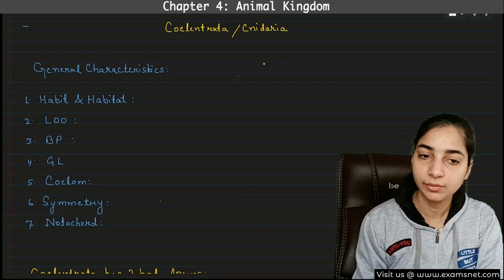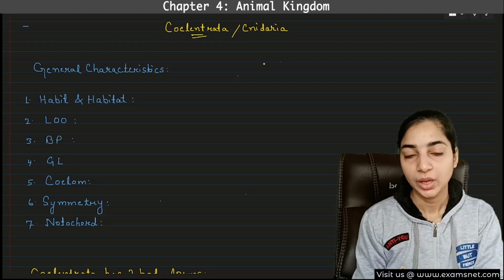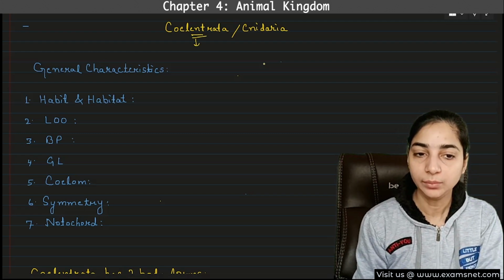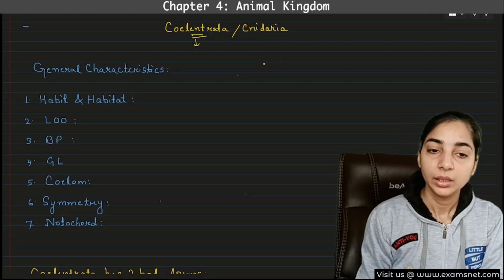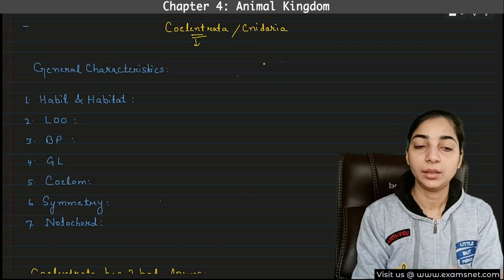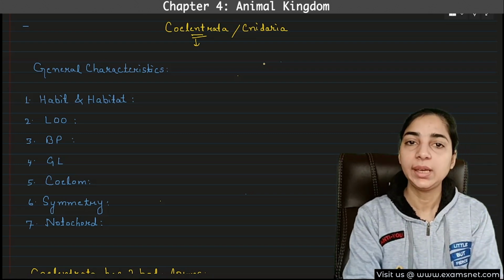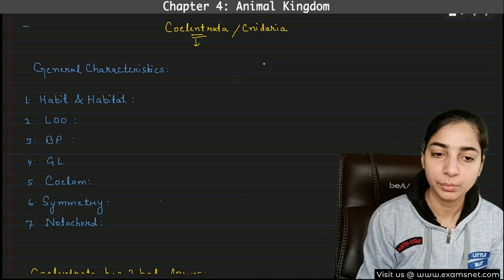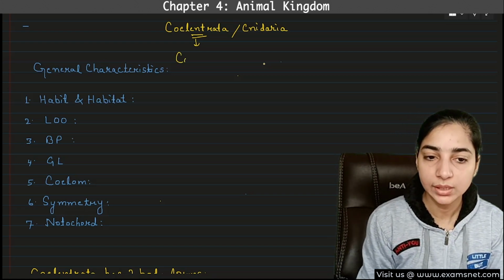Now we come to the second phylum, that is Coelenterata. And why are they known as Coelenterata? Because their body cavity is known as coelenteron. You can simply remember this. They have the body cavity known as coelenteron.